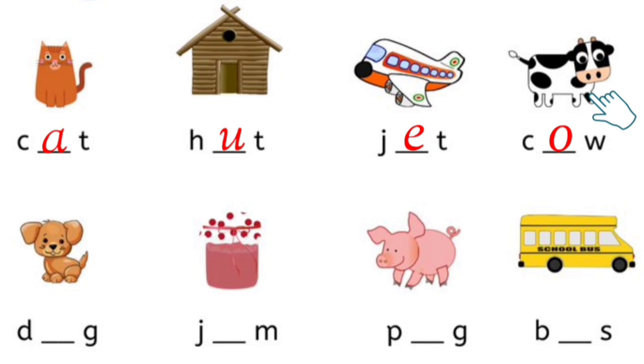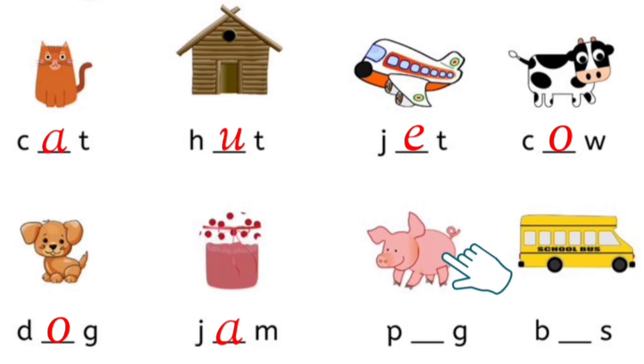C-O-W. Cow. Look at the next picture. Which vowel is missing? O. D-O-G. Dog. Look at the next picture. Which vowel is missing? A. J-A-M. Jam.